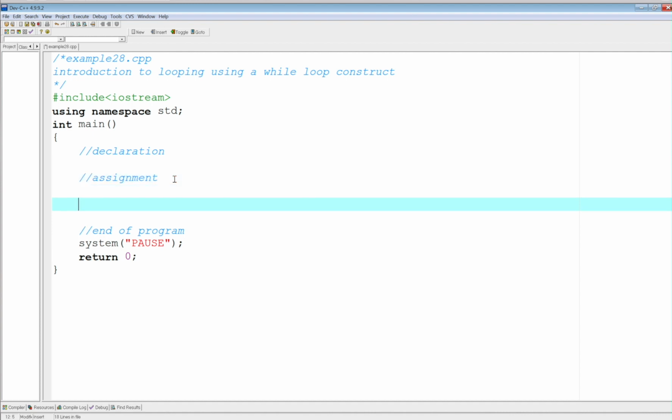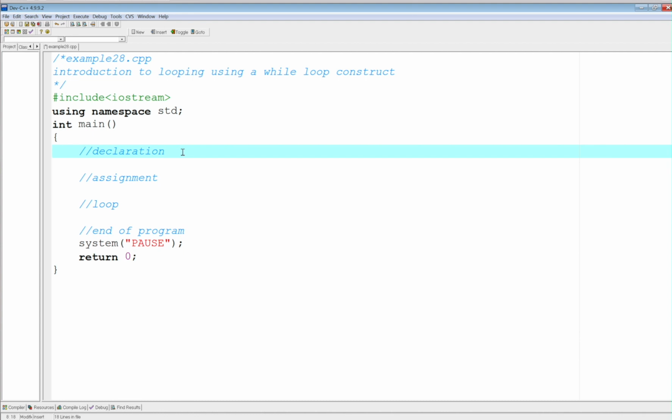And we're going to do our loop right here. So within the declaration, we will also have a variable that we're going to use to control the loop with and assign a value to it. Okay?